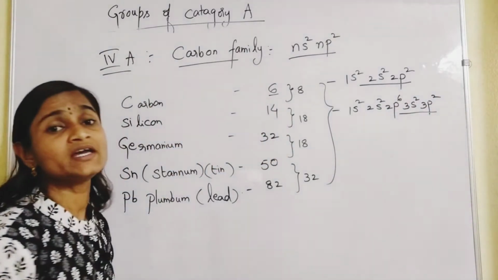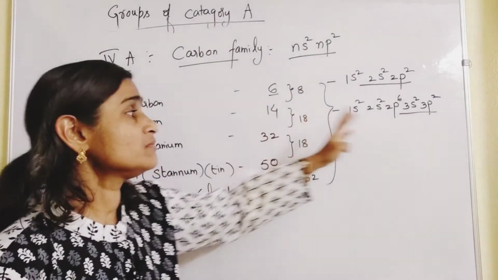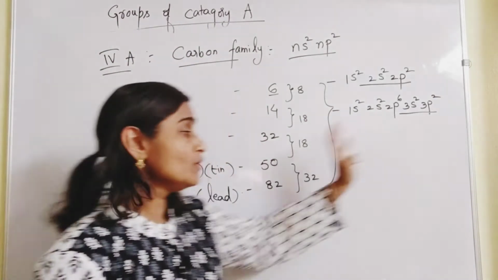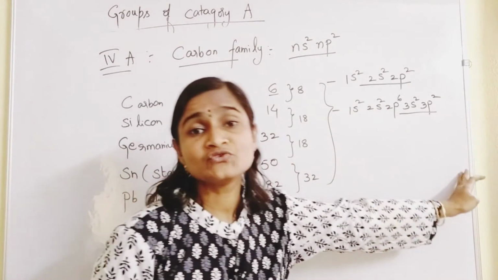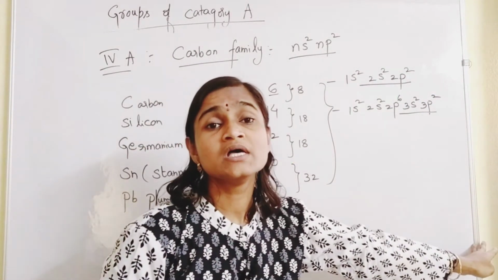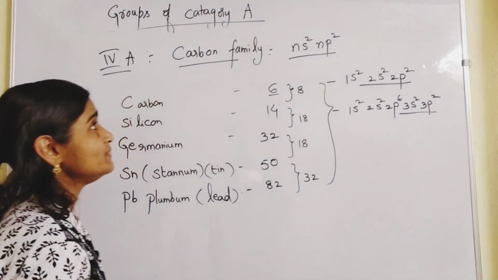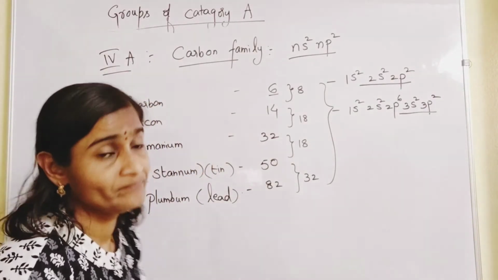The general configuration is ns2 np2. For germanium you will get 4s2, 4p2, for tin 5s2, 5p2, and for lead 6s2, 6p2 in the last. Like this the elements have been classified.